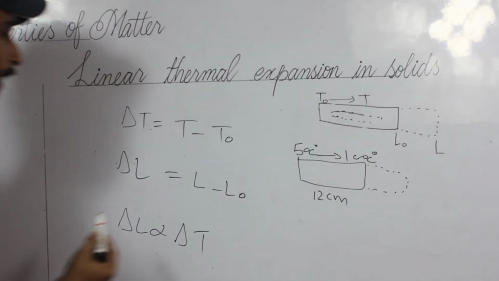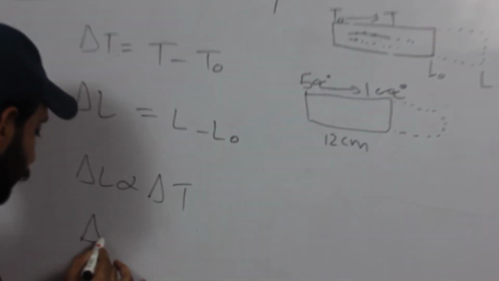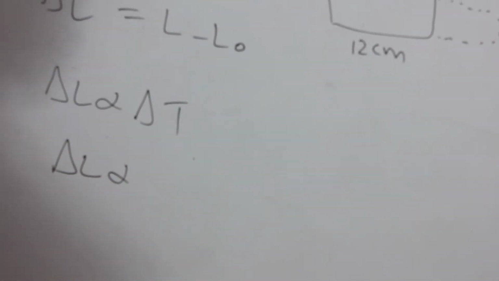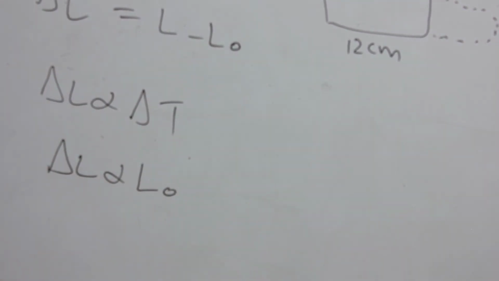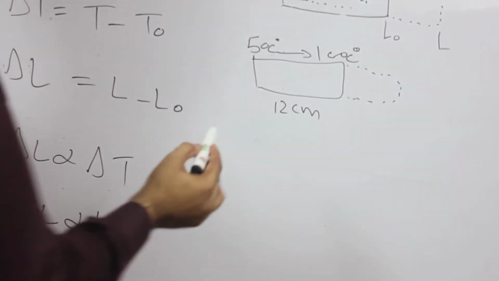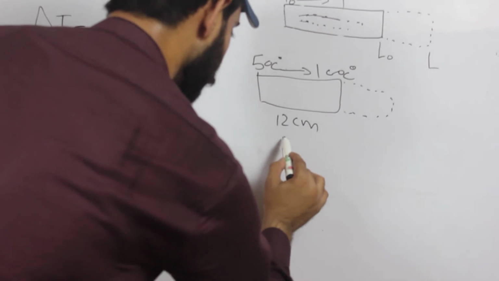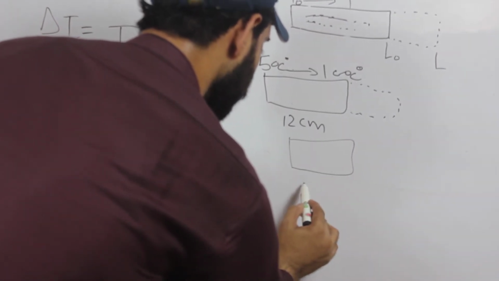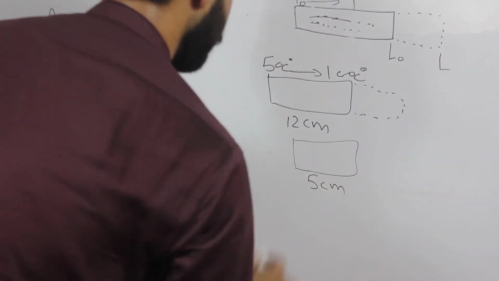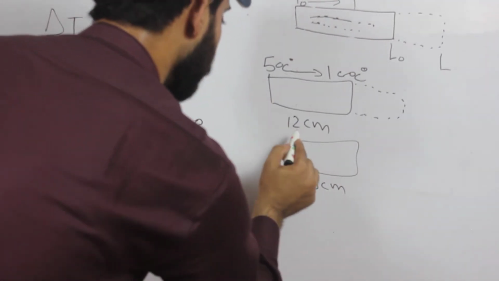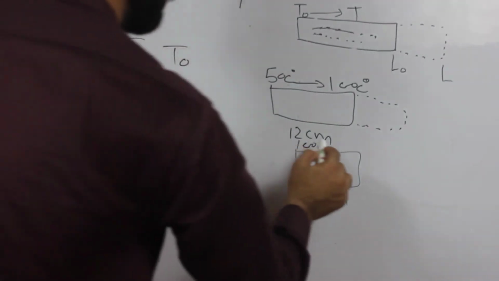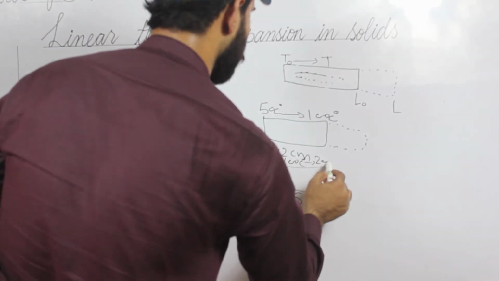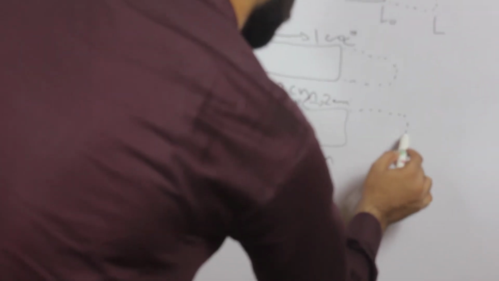The other thing you should know is that change in length is also directly proportional to the original length. How can we say that? Again, we will understand from an example. Just like, student, if we have a bar that is 5 centimeters long at 100 degrees Celsius, and now we increase its temperature from 100 to 200, then there is a change.